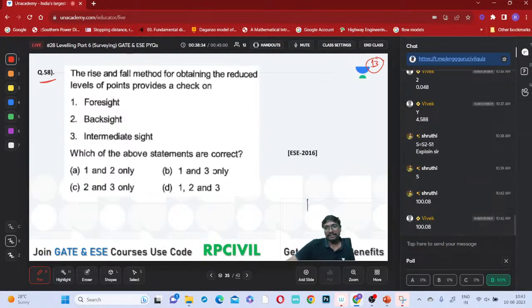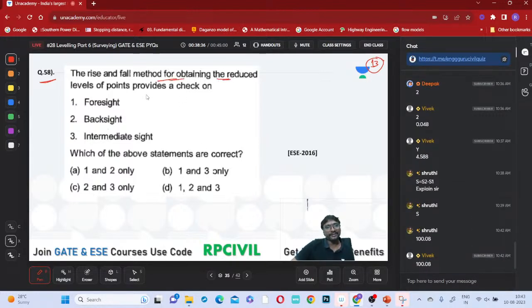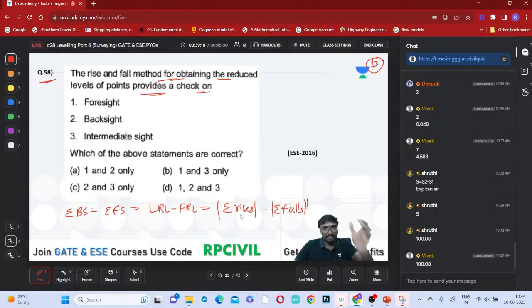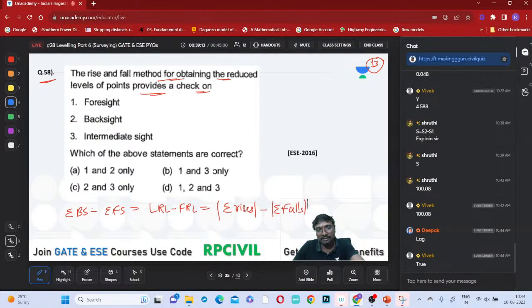Right. So what is it that the rise and fall method for obtaining the reduced level of this point provides a check on? What is it you can say? The sum of the back sights minus the sum of the foresights will be equal to the last point reduced level minus the first point reduced level, which is equal to the sum of the rises minus the sum of the falls. Sum of the rises minus the sum of the falls, correct?